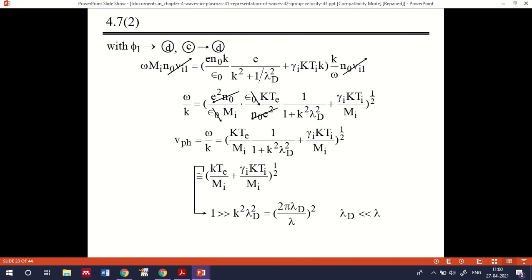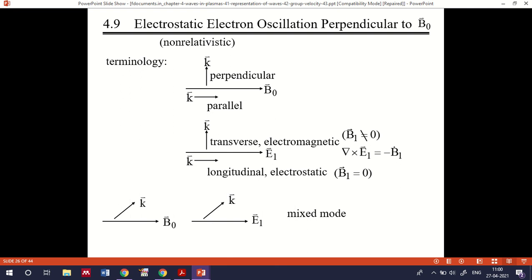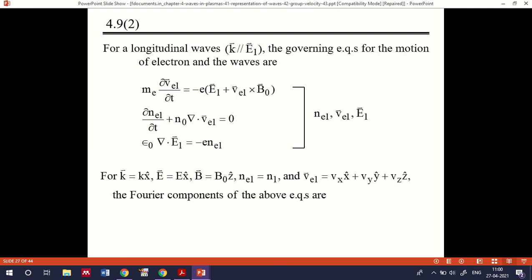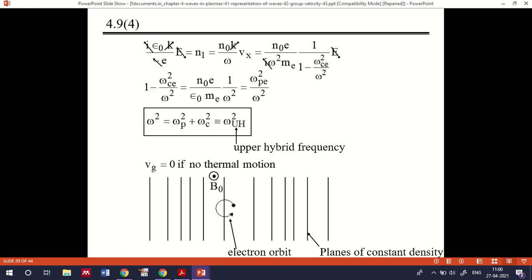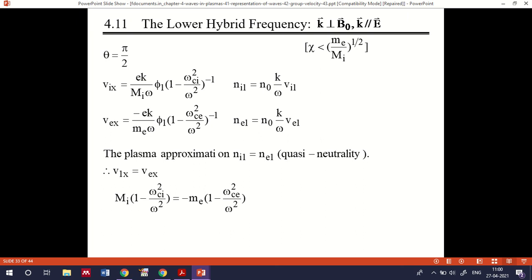And now we are coming to the section of one second.